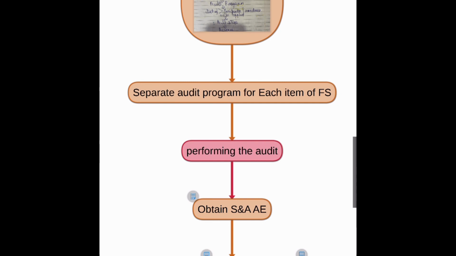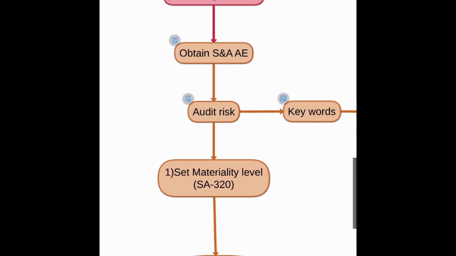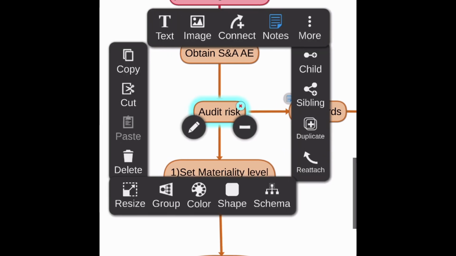Then after we have the audit program, what we need to do is apply that audit program and perform the audit. Why do we perform an audit? We perform the audit to get sufficient and appropriate audit evidence so that we can give our opinion with a very low level of risk. So what is this risk? We are talking here about audit risk. What is audit risk?